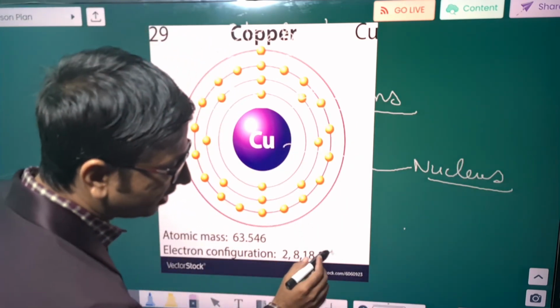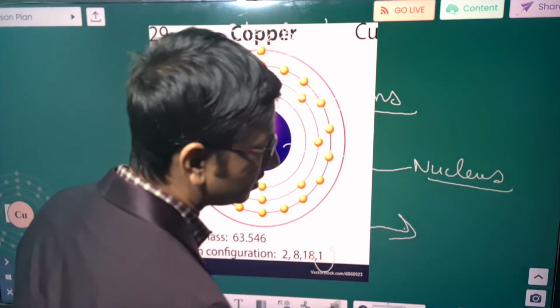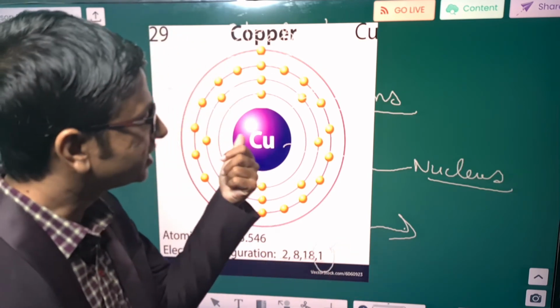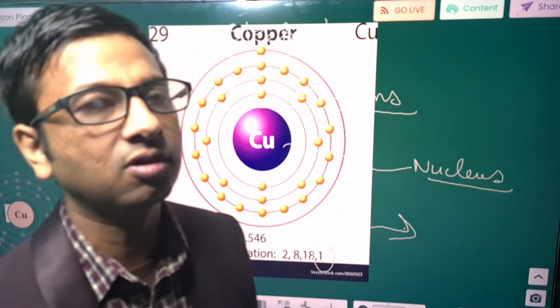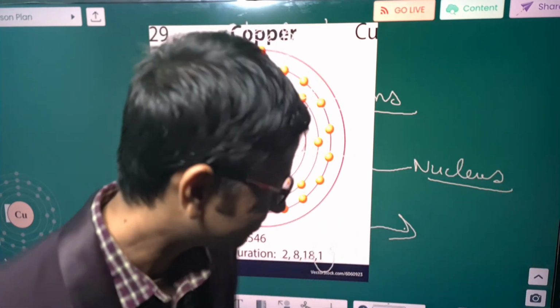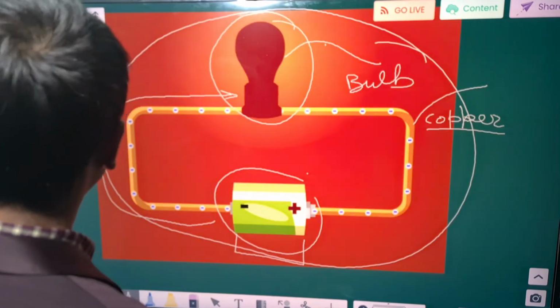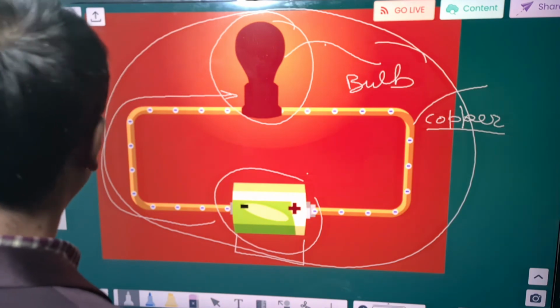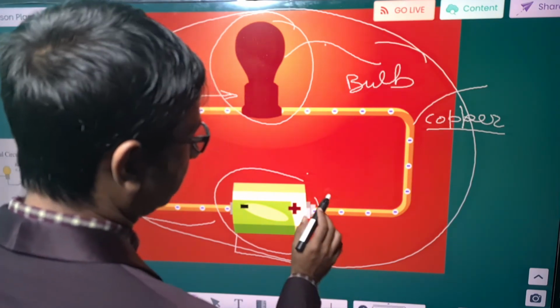And on that one electron, the force of the positively charged protons is very, very less. Hence we can say that this one electron is available to easily flow, and such electrons are termed as free electrons. Now it will become more clear to you if we see a basic diagram.